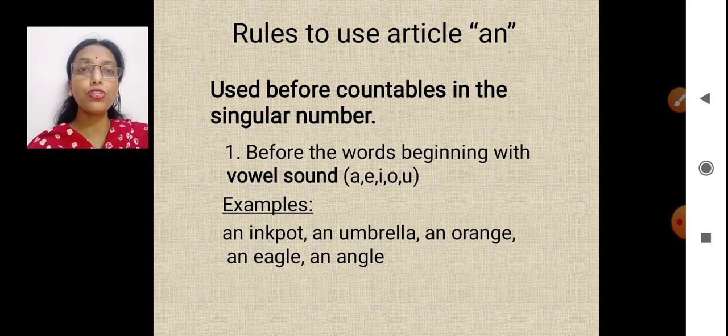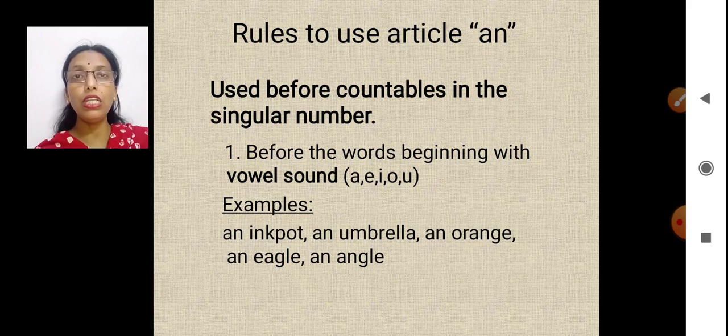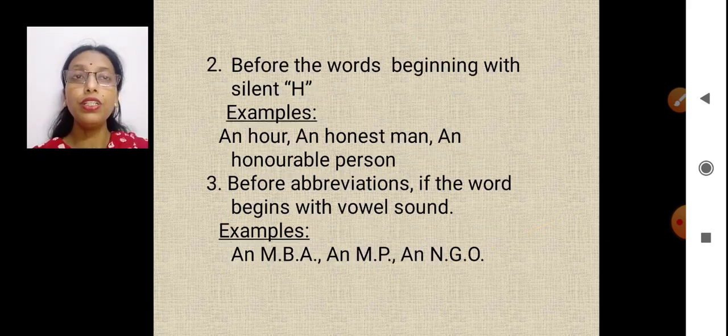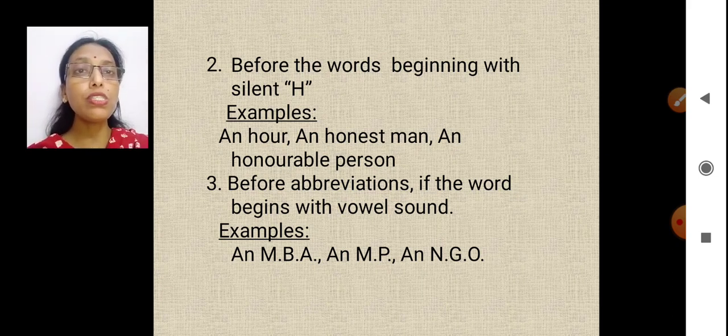An ink pot, an umbrella, an orange, an eagle, an angle. First sound, angle, a sound. Orange, o sound. Umbrella, a sound. Ink pot, i sound. Eagle, e sound. That means vowel sounds. Okay, I'll show you the exceptions also in this case. Now look at the words. Before the words beginning with silent H, in these words the H is silent.